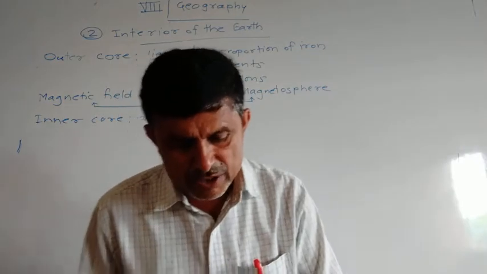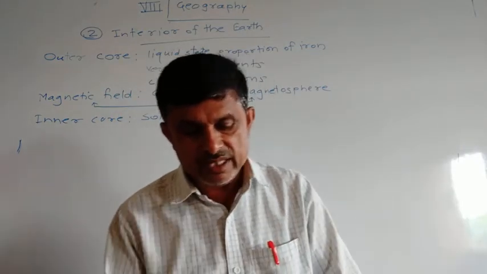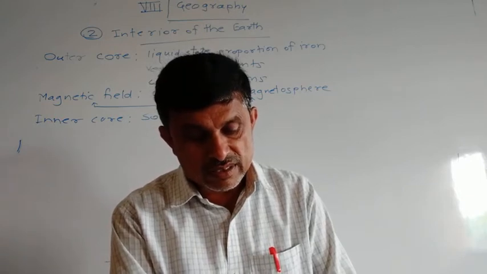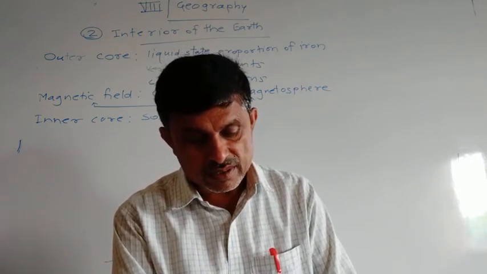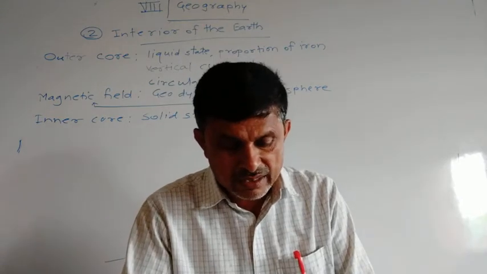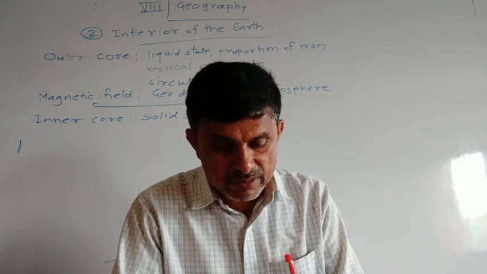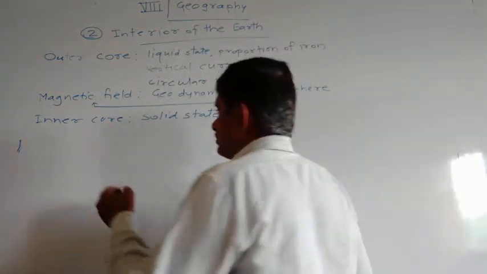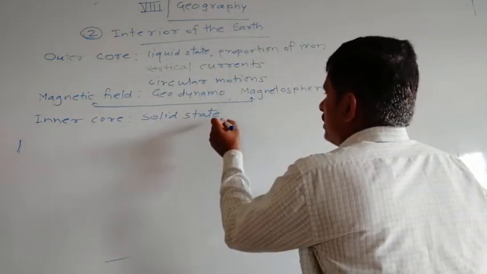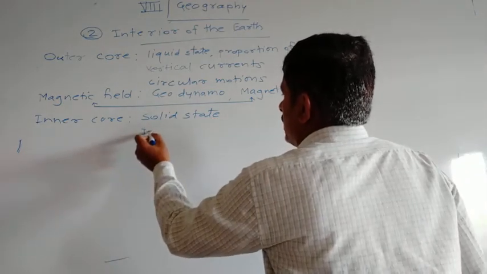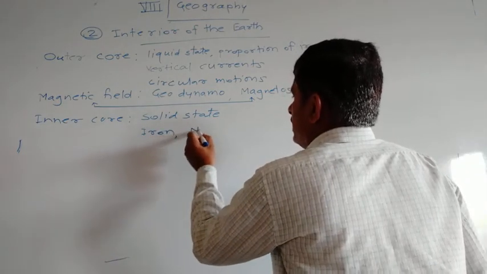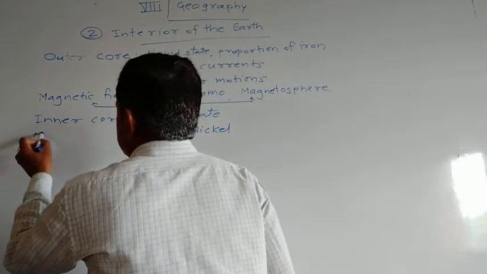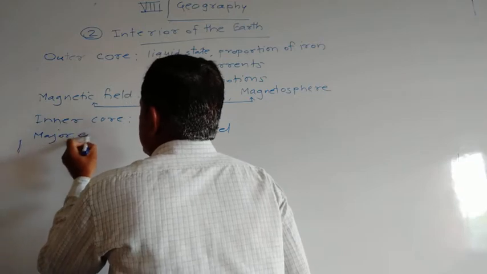The density of this sphere is around 13.3 gm per cm cubed. Iron and nickel are the major elements found here.